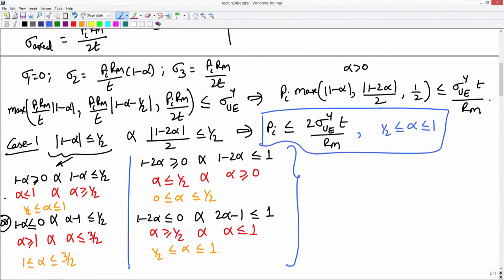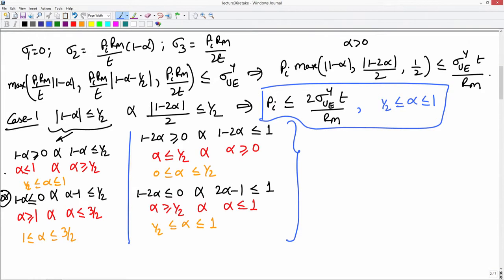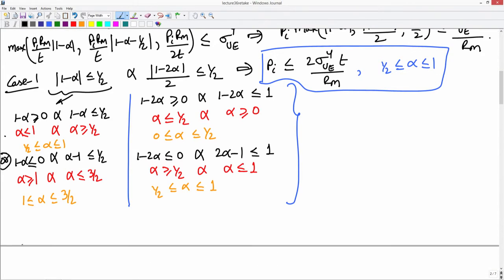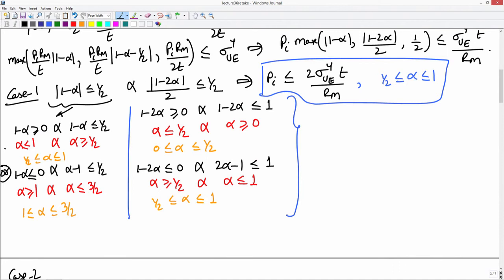Now, let us move further. You have to consider the next case. Case 2 would be when I want half to be the greatest of the quantities that I have looked at. Next I will ensure that the absolute value of 1 minus 2 alpha by 2 is greater than either of the other 2.